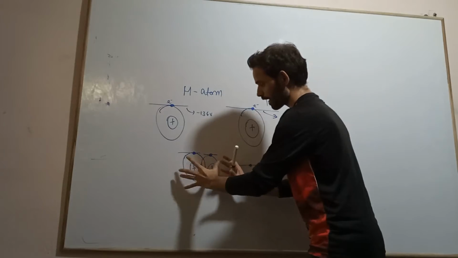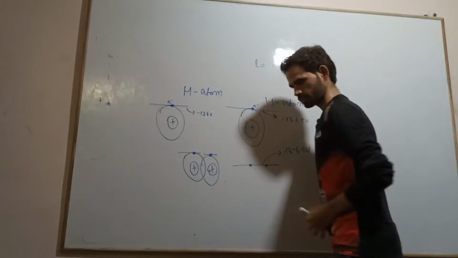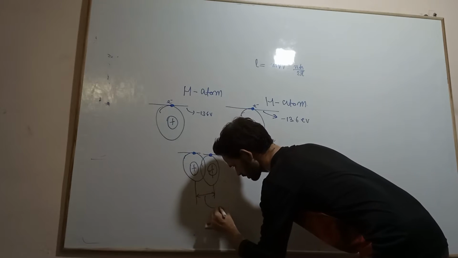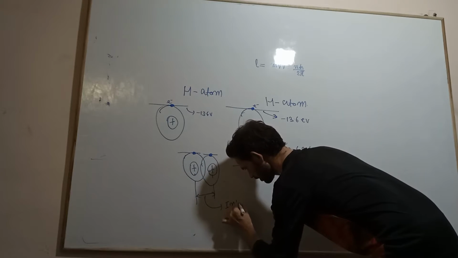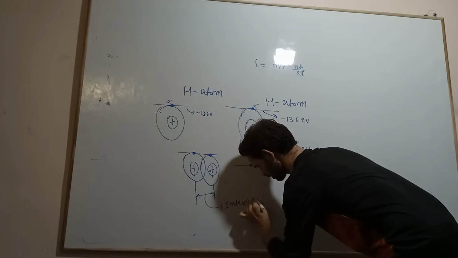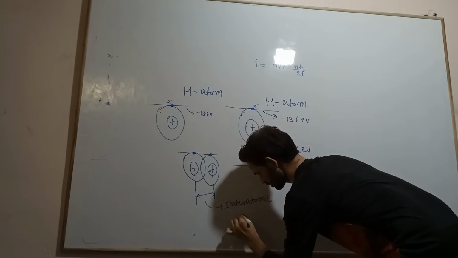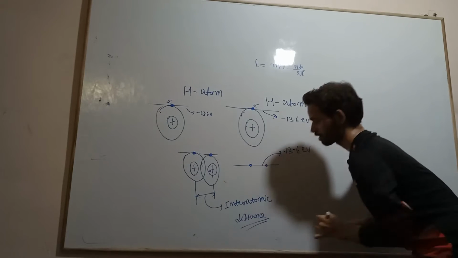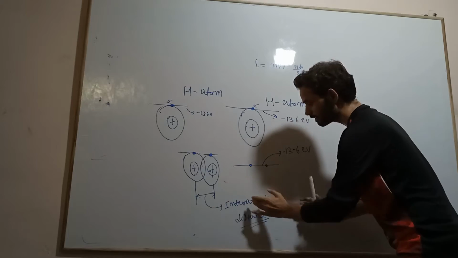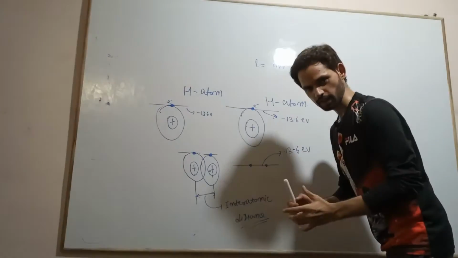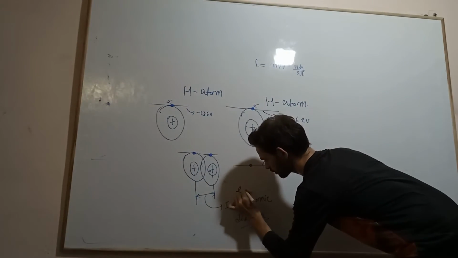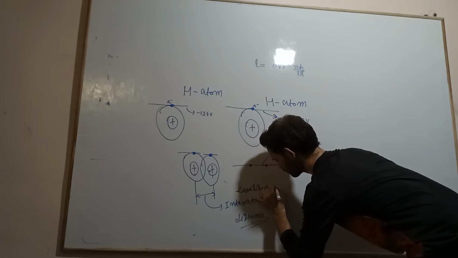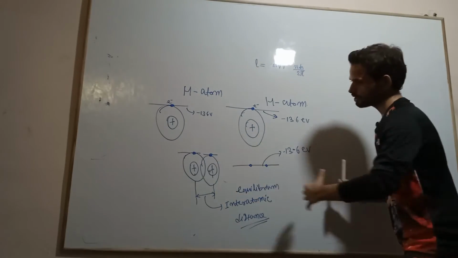So these two atoms are coming closer. This is the interatomic distance. At the interatomic distance, this is the equilibrium, the equilibrium interatomic distance between these two atoms.